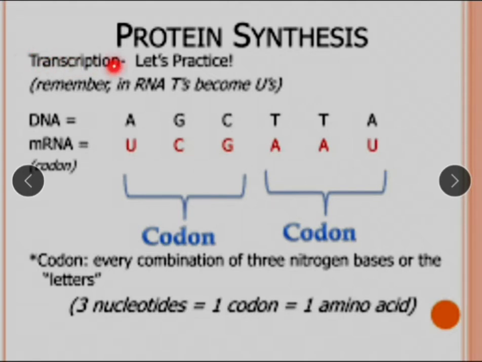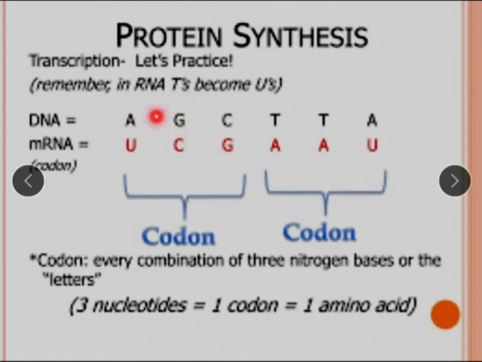Protein synthesis, transcription. You know that during transcription, according to the sequence of this DNA, a complementary mRNA molecule is synthesized. Means if on DNA there is A, on mRNA A pairs with U, or uracil.